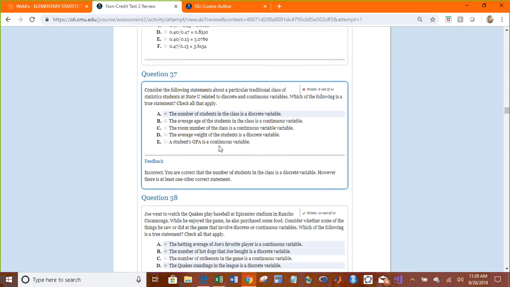And then a GPA is continuous in the sense that it's not just going to be 3.1, 3.2, but you could always get finer and finer. 3.112, 3.11112. So in this case, you would want to check A, B, and E and say that the average age is continuous because you can get finer and finer measurements. And that same reasoning is also true for the GPA.